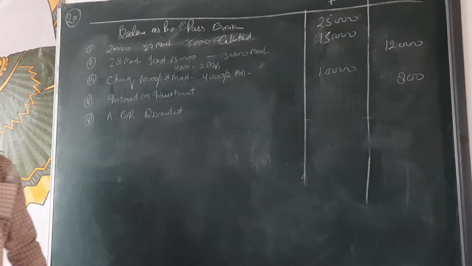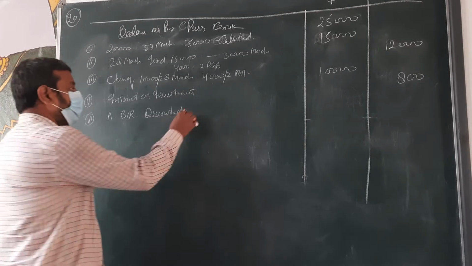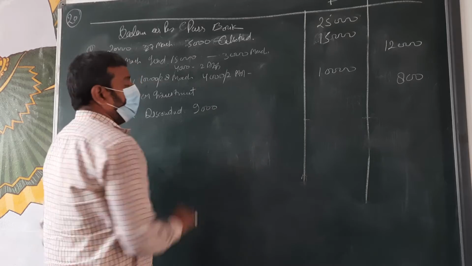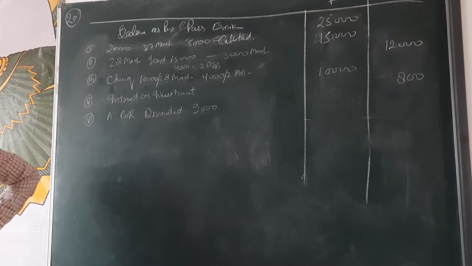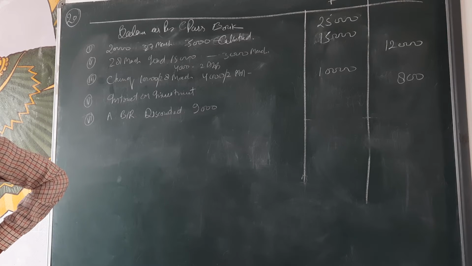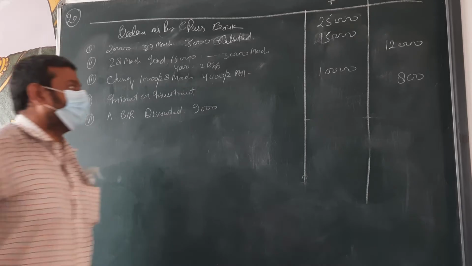Read again. A bill receivable of 9,000 previously discounted by the bank was dishonored on 30 March. The bank will not receive this amount, so the bank balance is less, beta. So then what are we doing?